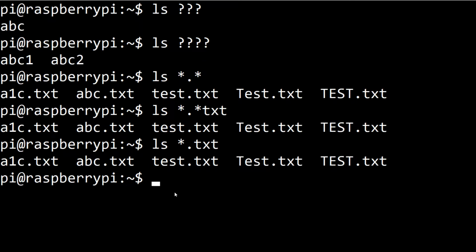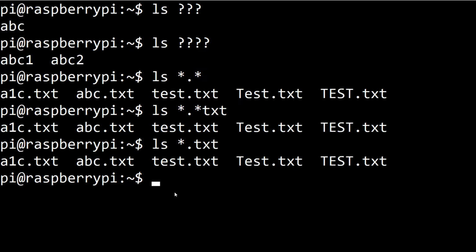So this is a very easy concept. Basically, we are going to create various patterns where star is 0 or more characters and question mark is exactly one character. Okay. So this is all about file name globbing, and we can use file name globbing with the ls command and many other commands.